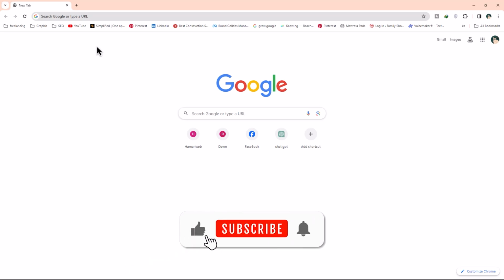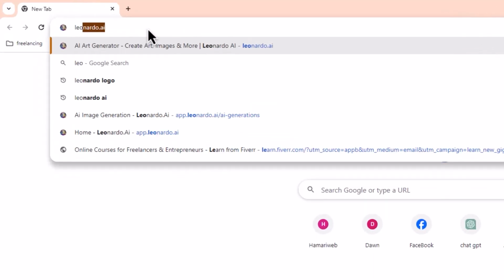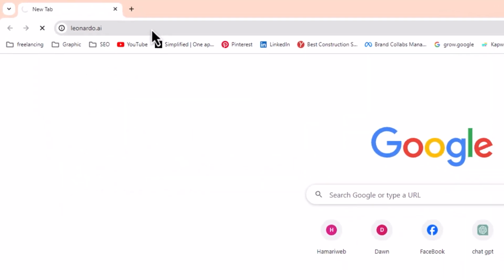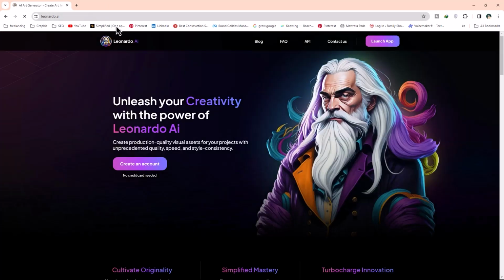Leonardo is basically an AI image designer that converts any prompt into your generative ideas. Basically, it is an alternative to AI tools like Midjourney, DALL-E, Adobe Firefly, and more like that. So, let's start by accessing Leonardo. Go to Leonardo.ai. The link is in the description. Once you're on the website, click on the Create Account button and then create your account.